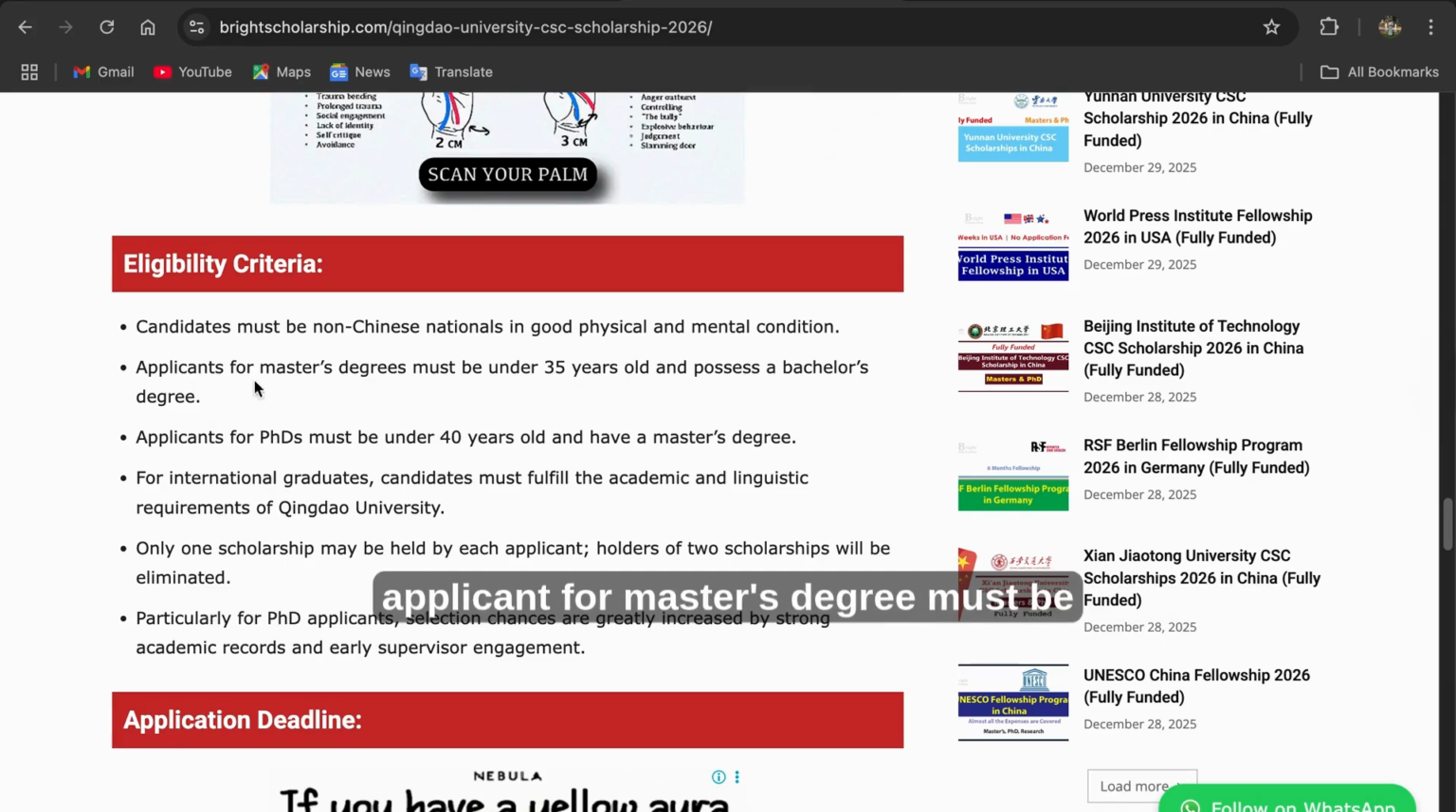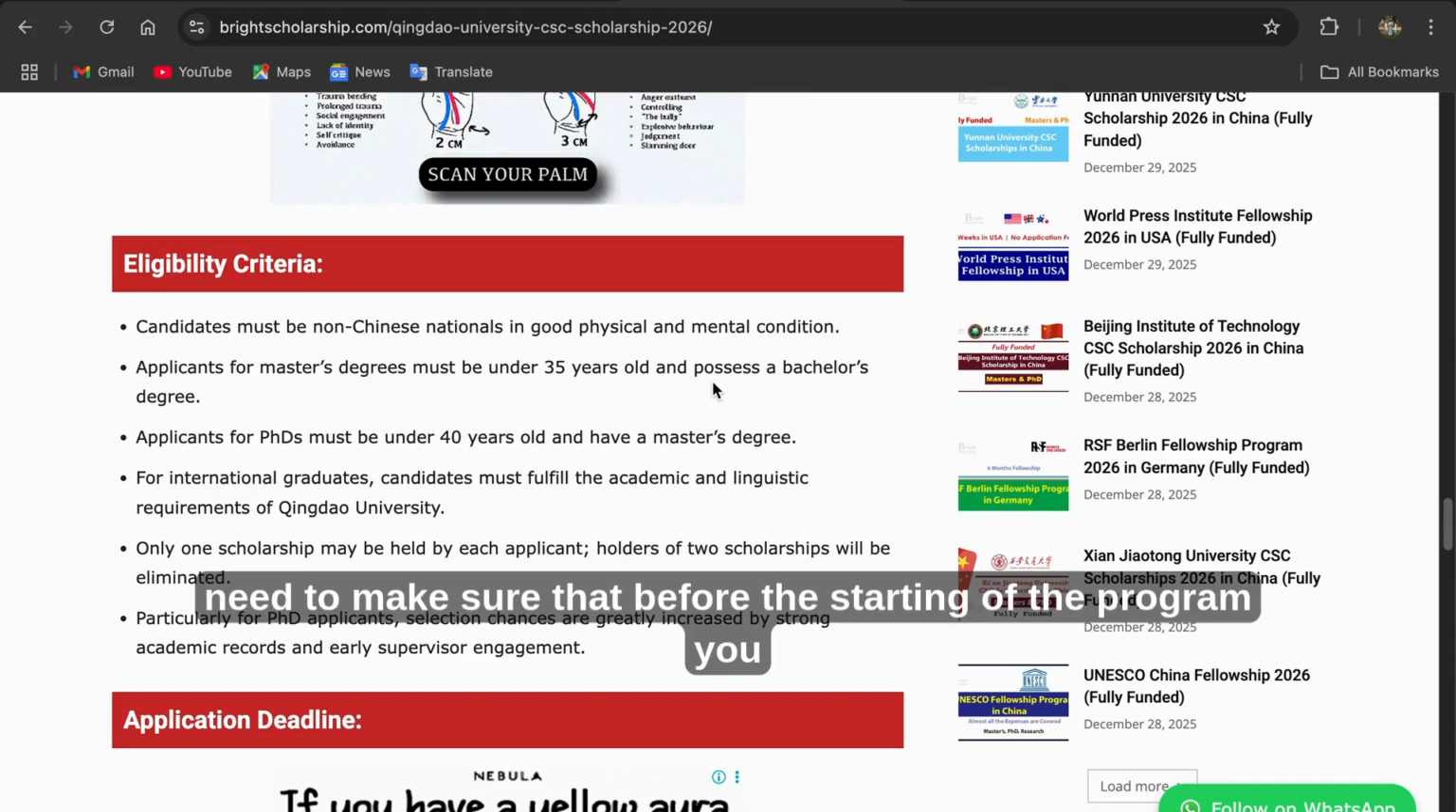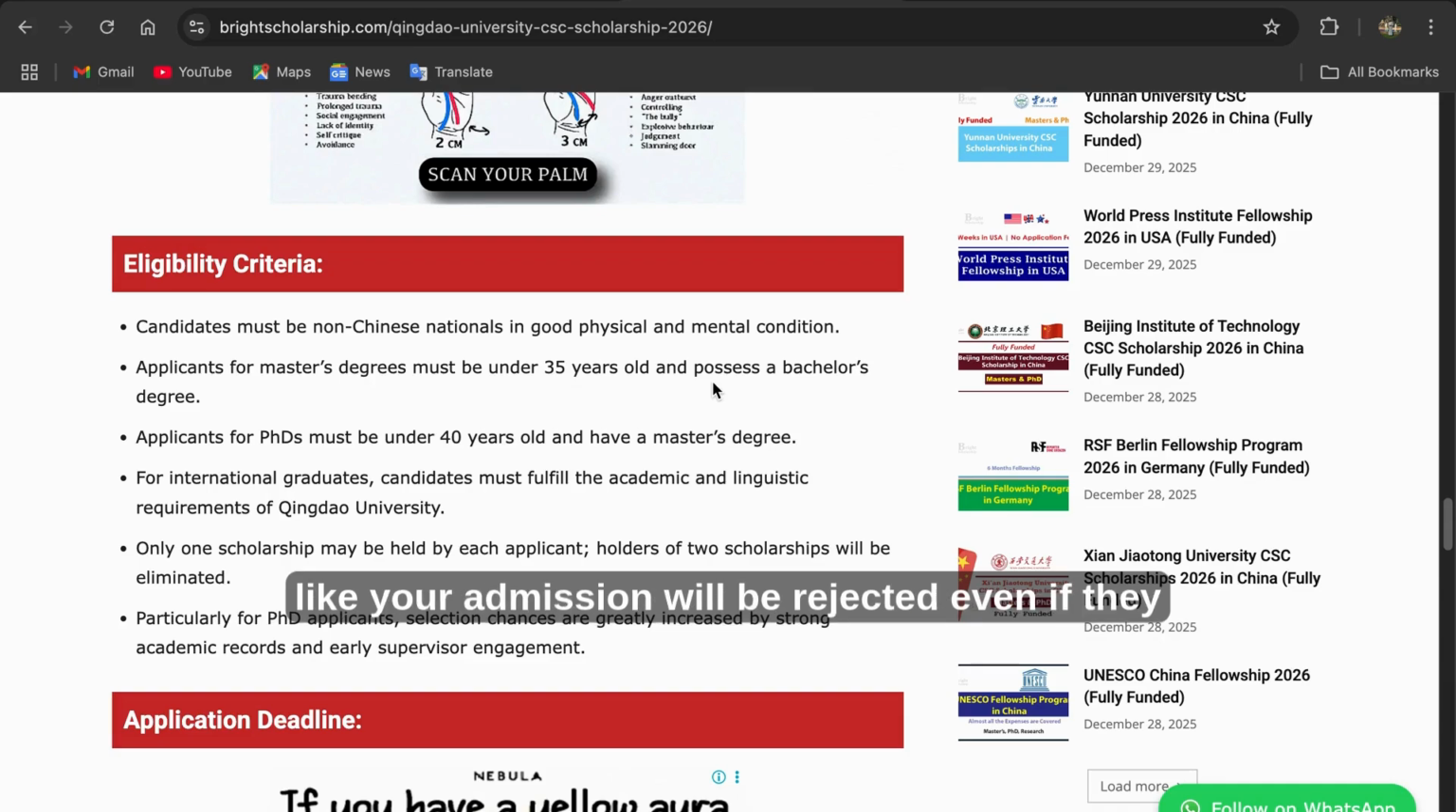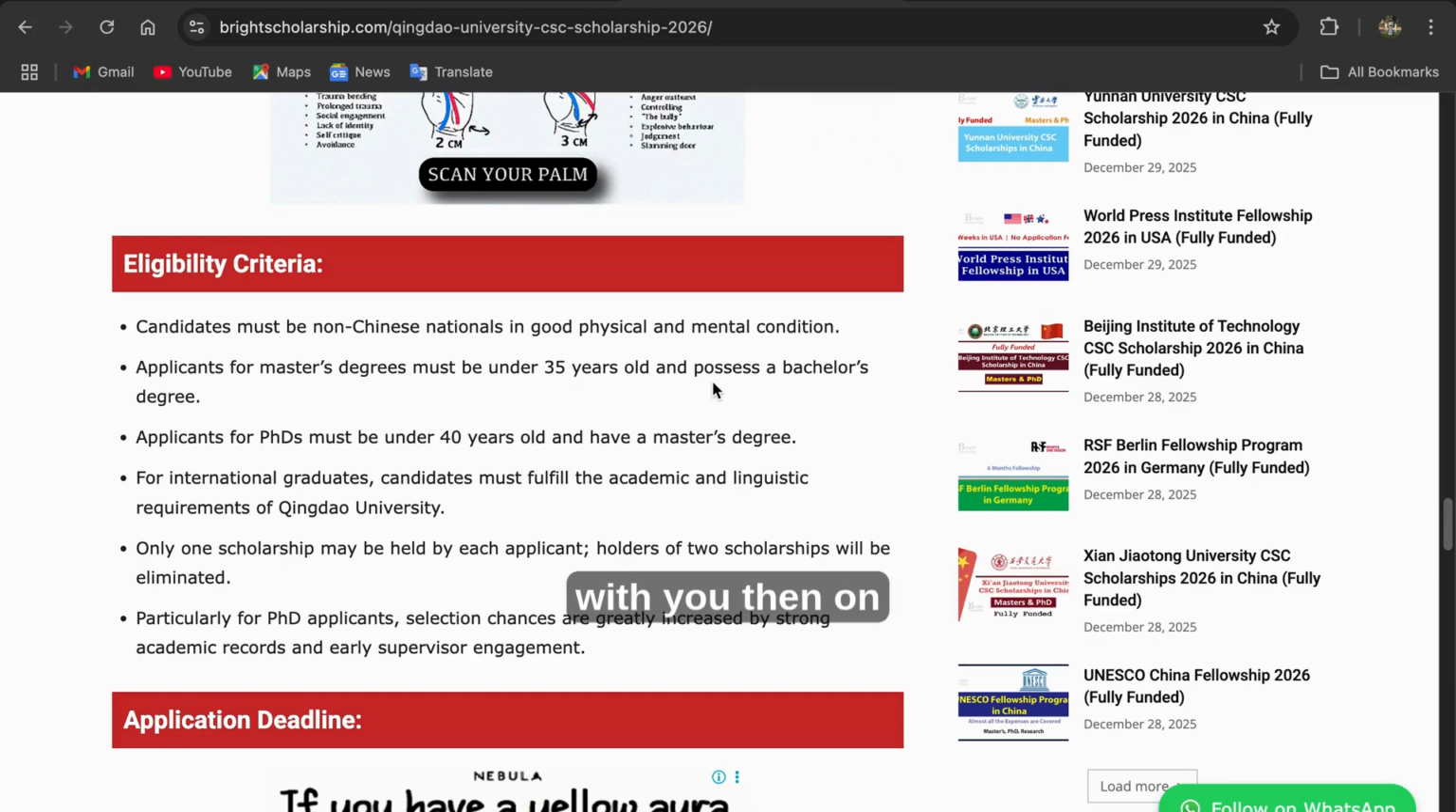Applicants for a master's degree must be under 35 years of age. If you are applying for a master's, make sure you are under 35 and that you possess a bachelor's degree. For some universities, even if you are still studying, you need to make sure that before the start of the program you have your bachelor's degree with you. If not, your application will be rejected. Even if they give you admission, it will be cancelled automatically because you didn't have the certificate.